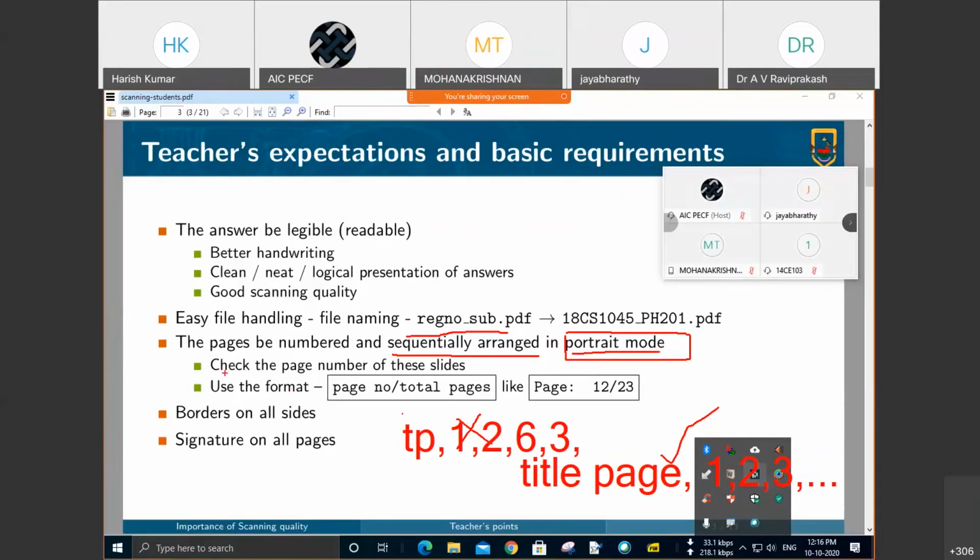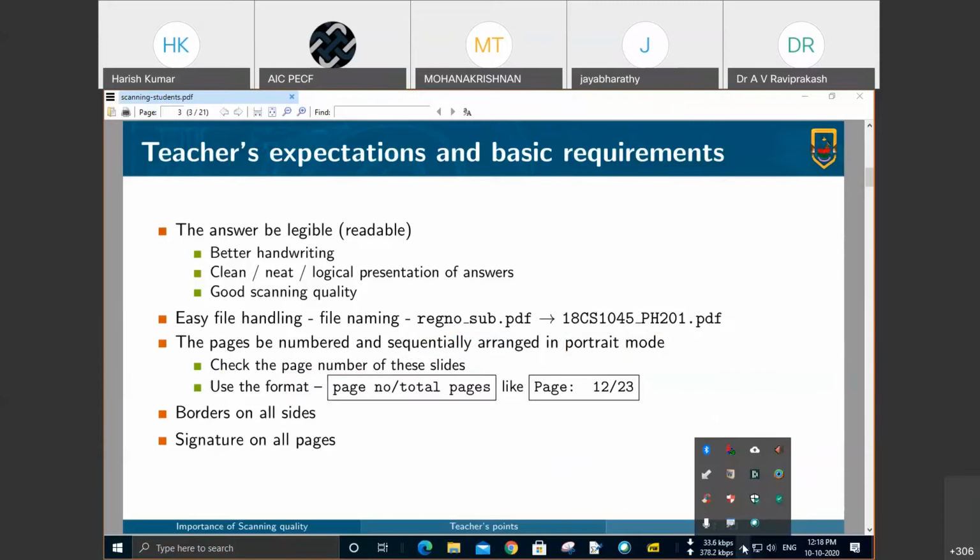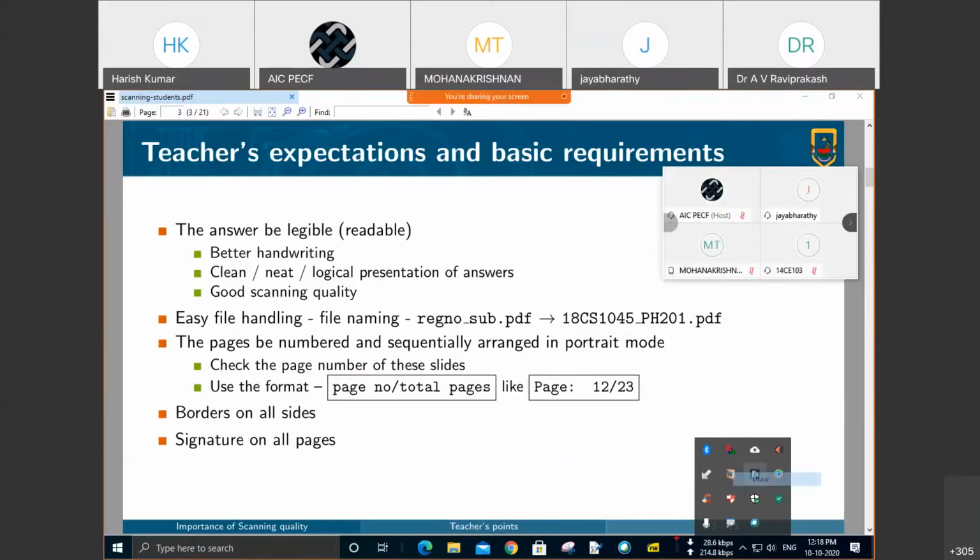Now, while checking the page number, number the pages. Now, if you look at the okay, one minute.